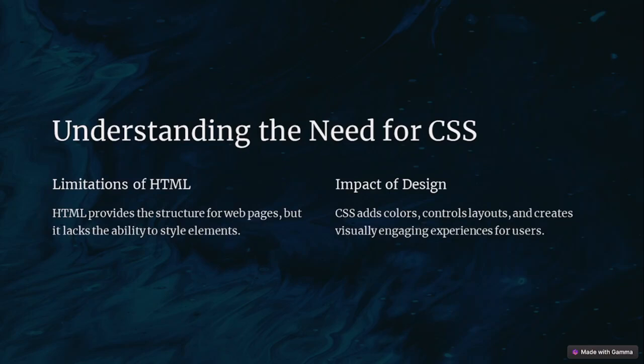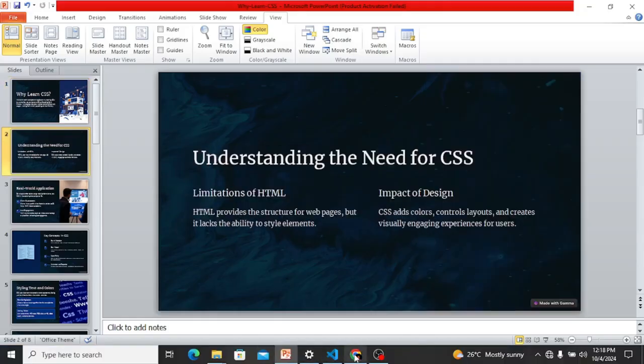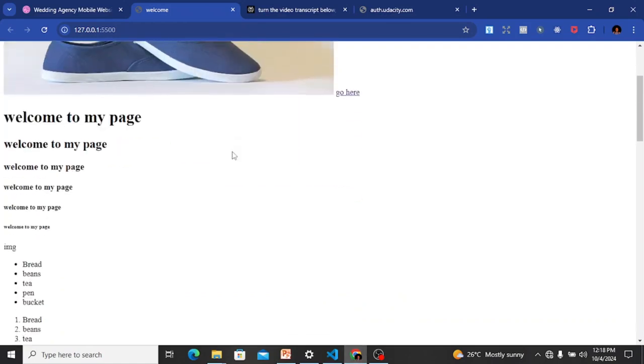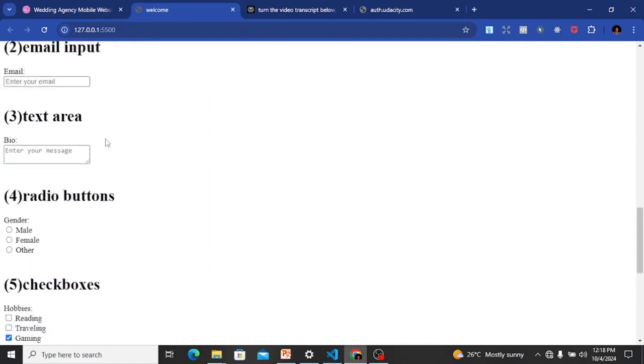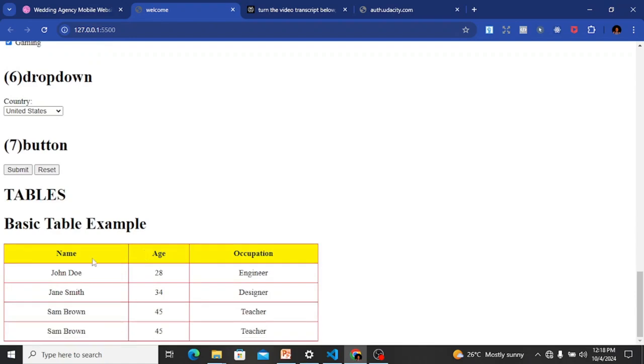You might be wondering, I can already create a website using HTML. Why do I need CSS? Well, let's take a look at something here. Imagine you have a website like this that has no coloring, just plain text. How would it look to you? It looks ugly, right? It looks unappealing. But imagine it having coloring, imagine this basic table example is colored red. It should look appealing, right?